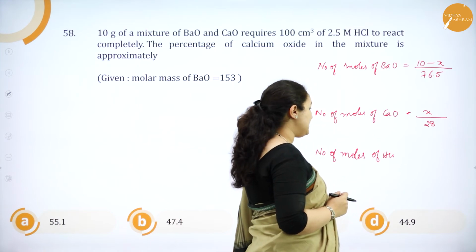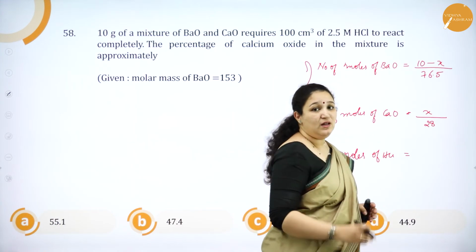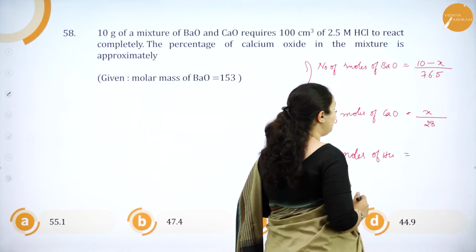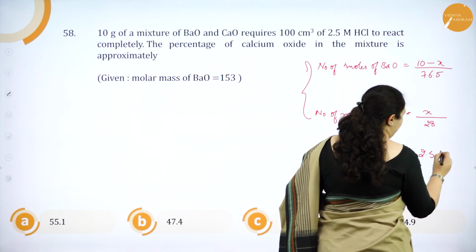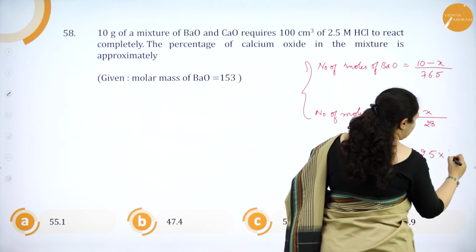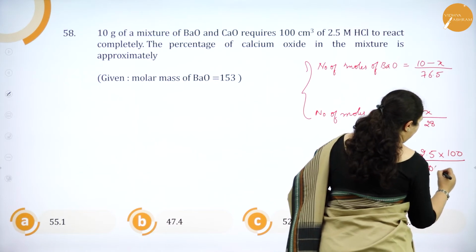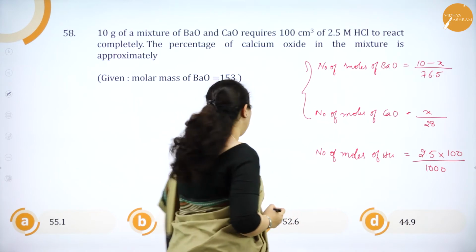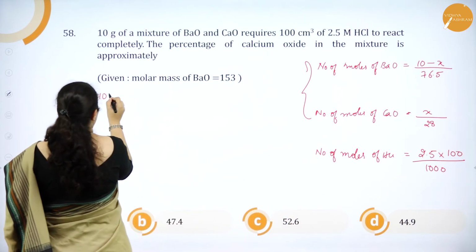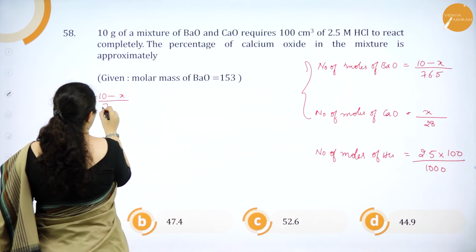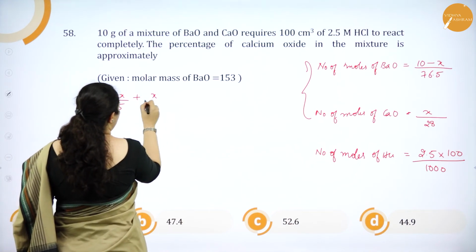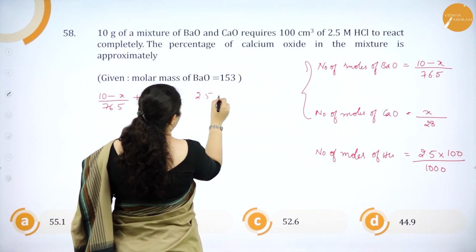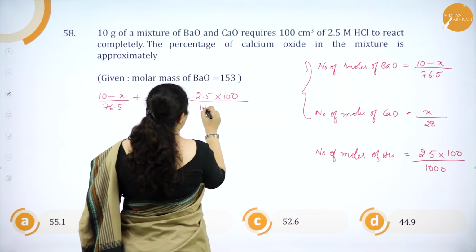Now number of moles of HCl, how do we get it? We know the formula, molarity is equal to number of moles by volume of the solution in liters. So number of moles of HCl will be 2.5, the molarity, into 100 by 1000. Now I am going to equate both of these to get (10 minus x) by 76.5 plus x by 28 is equal to 2.5 into 100 by 1000.